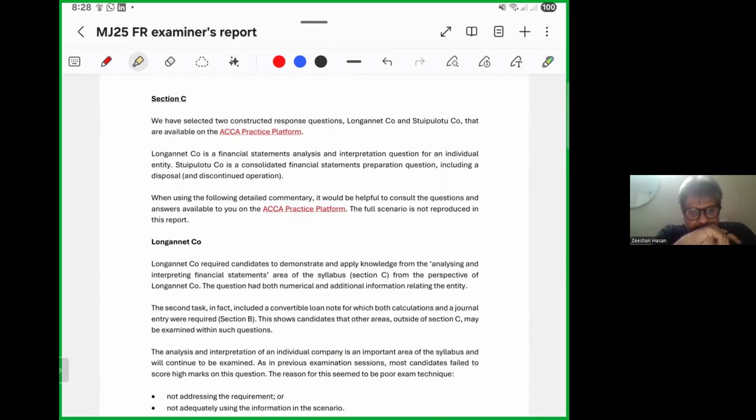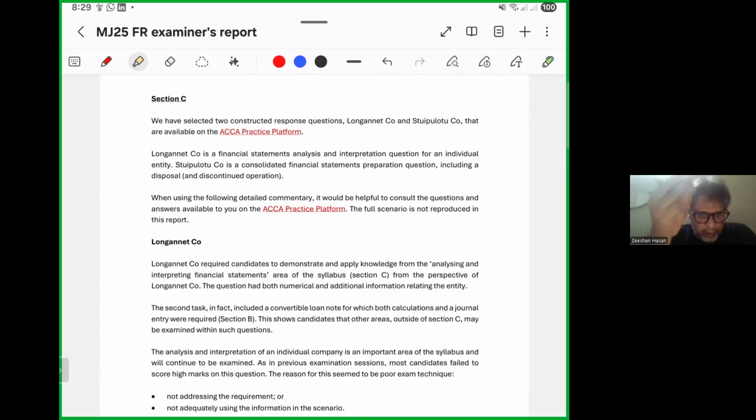Next question. Longman Co required candidates to demonstrate and apply knowledge from the analysing and interpreting financial statements area of the syllabus. The question had both numerical and additional information. The second task in fact included a convertible loan note for which both calculations and a journal entry were required. This shows candidates that other areas outside of Section C may be examined within such questions. The analysis and interpretation of individual companies is an important area of the syllabus.